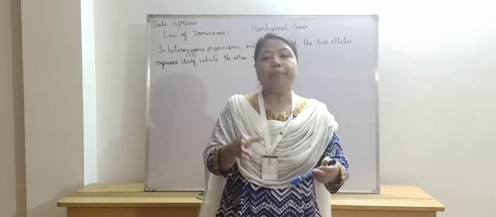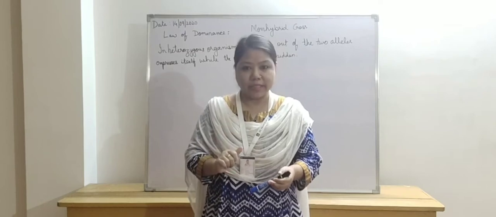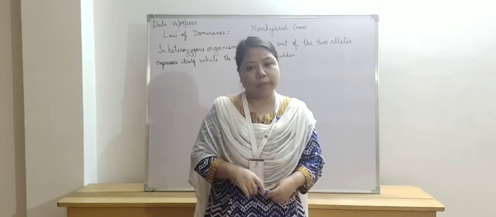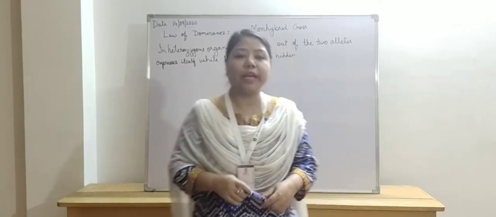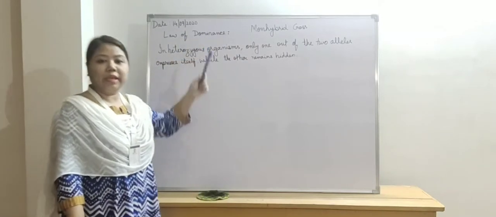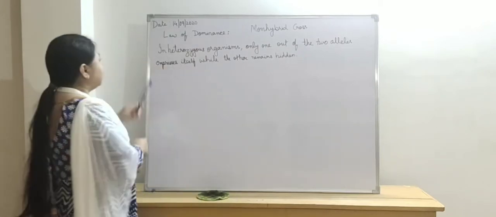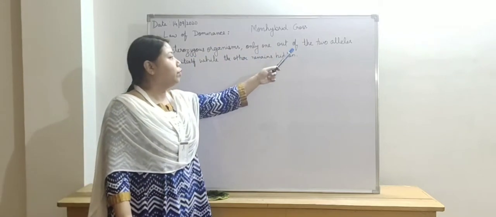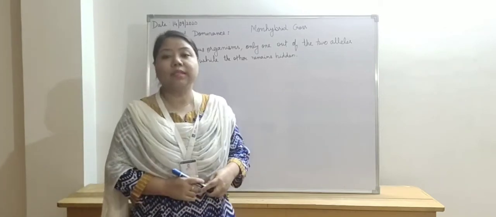So he experimented on each and every character separately, all the 7 characters separately, and that experiment is known as monohybrid experiment. After the monohybrid experiment, he gave the law of dominance of inheritance. In the law of dominance, he stated that in heterozygous organisms, only one out of the two alleles expresses itself while the other remains hidden.